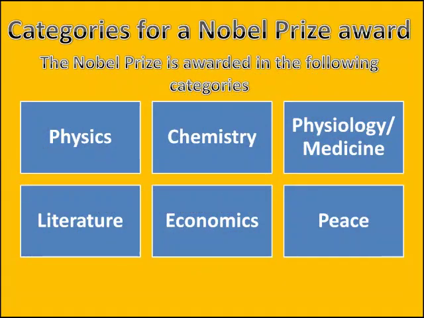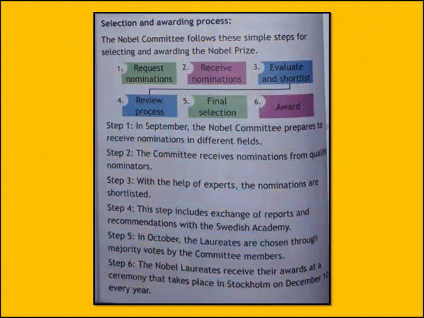There are different categories for a Nobel Prize award. The Nobel Prize is awarded in the following: physics, chemistry, physiology or medicine, literature, economics, and peace. There is a selection and awarding process for this. The Nobel Committee follows these simple steps for selecting and awarding the Nobel Prize: request nominations, receive nominations, evaluate and shortlist, review process, final selection, and the award.